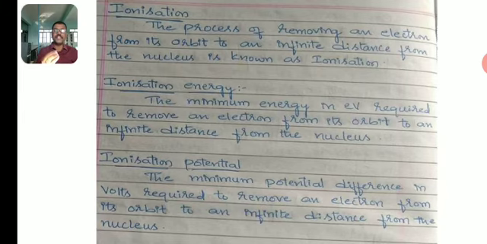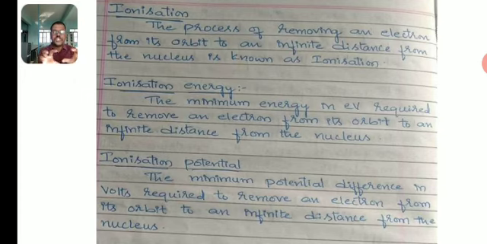The minimum energy in electron volts required to remove an electron from its orbit to an infinite distance from the nucleus is known as ionization energy.